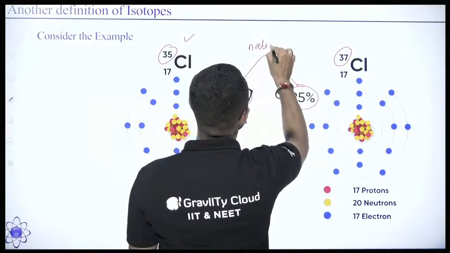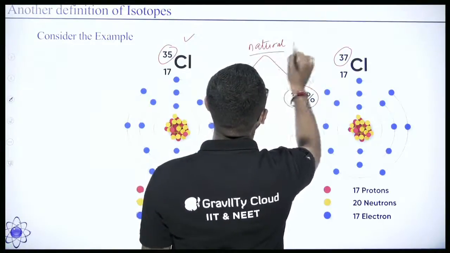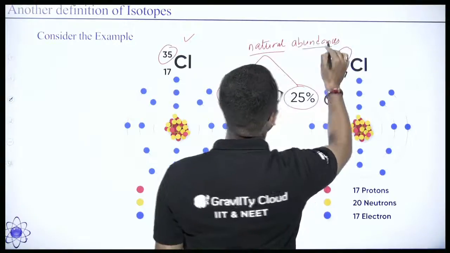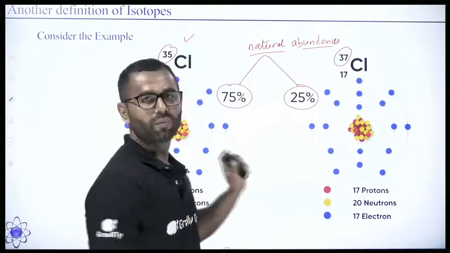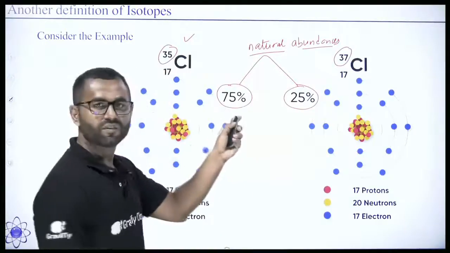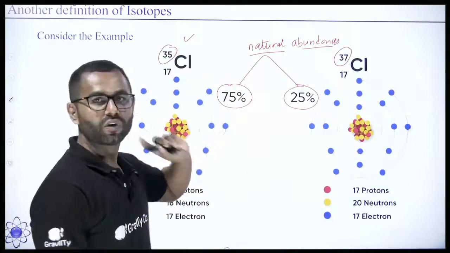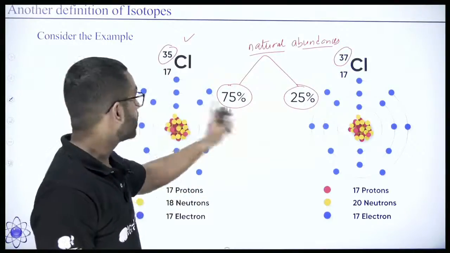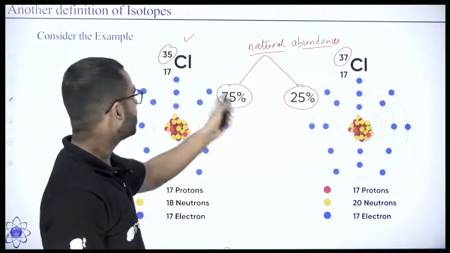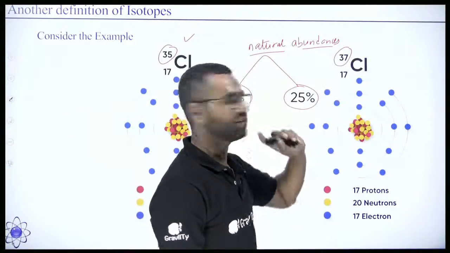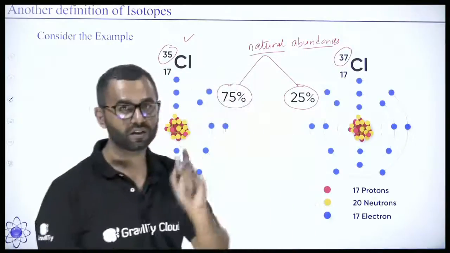These are the natural abundances of the isotopic atoms. 75% means that the chlorine atoms having mass number 35 are 75% available, whereas the chlorine atoms having mass number 37 are just 25% available in nature.